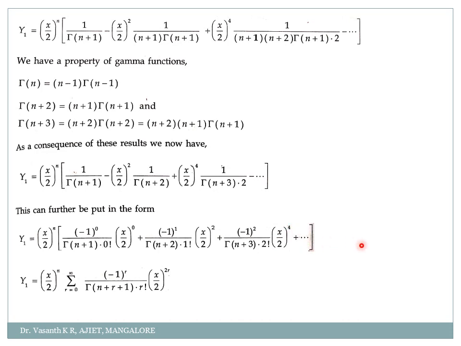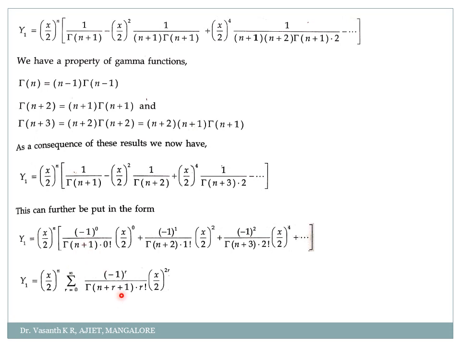Or I can write it in general as y1 is equal to x by 2 to the power n as it is, summation for r equal to 0 to infinity, minus 1 to the power r, divided by gamma of n plus r, if I take, but my r should start from 0, correct?